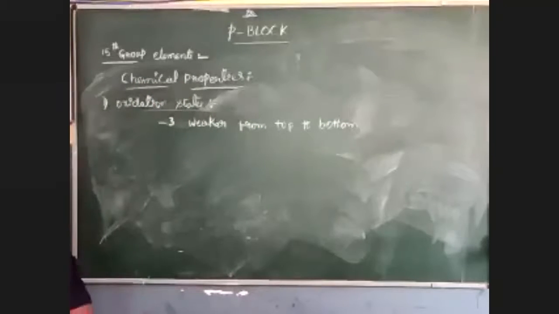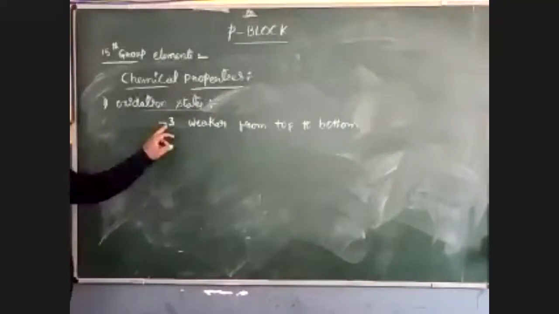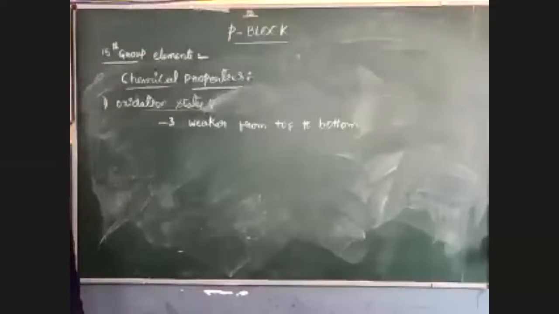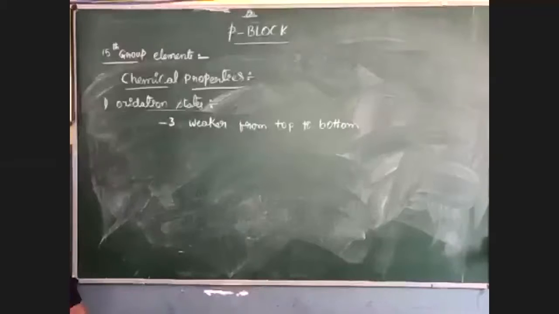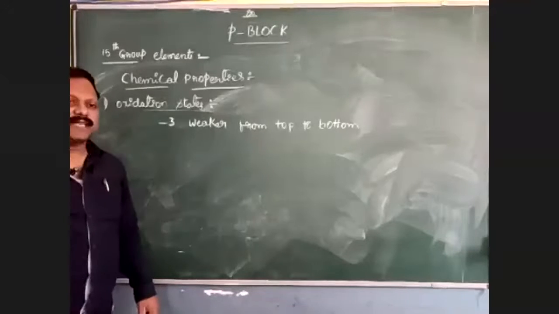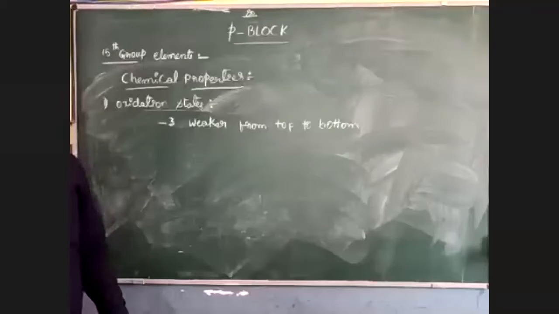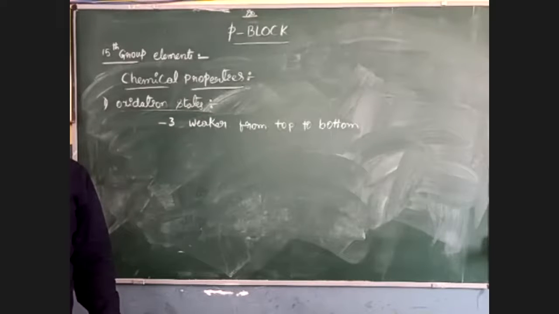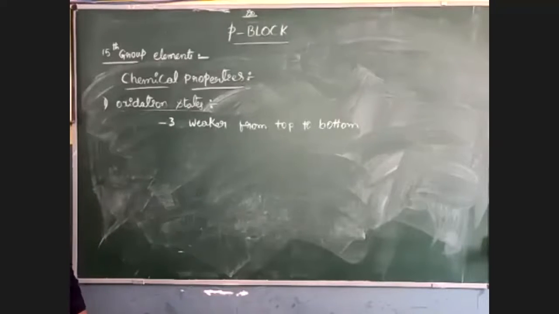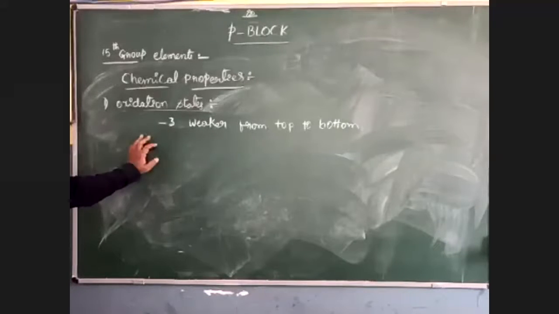The -3 oxidation state is a characteristic feature of non-metals. Whenever the size of the atom of the group increases, the metallic character increases. For this reason, the -3 oxidation state becomes weaker from top to bottom.